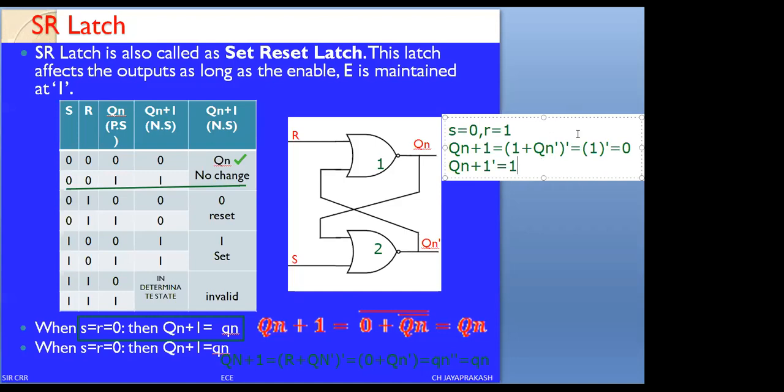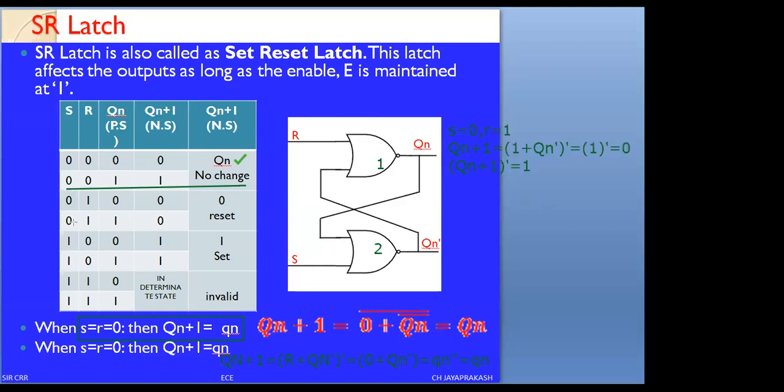What happens here? Understand this. I am writing the complement now. What happens to the complement of Qn bar? The next state, Q of n plus 1 whole complement, equals the complement of 0, which is 1, when S equals 0 and R equals 1. Similarly, this is the second condition. We have verified this condition.